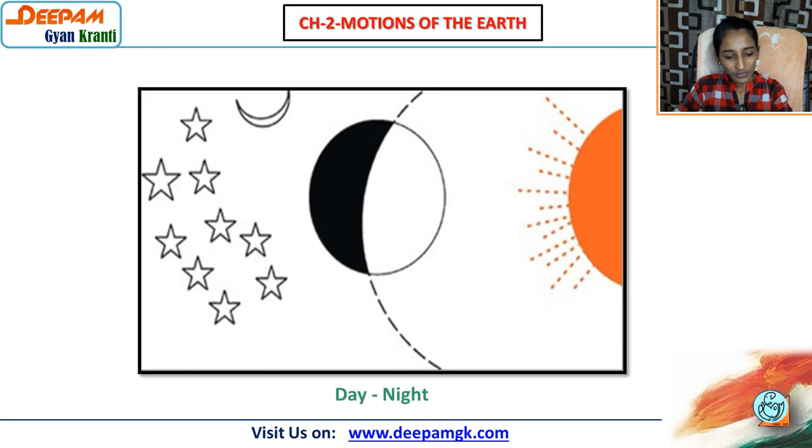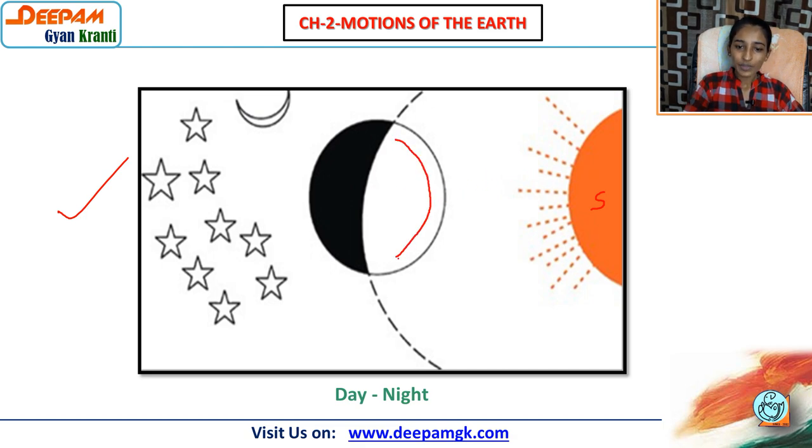Now here you have the diagram that is also very important. Say this is the sun and this one is our earth. In this white portion, the sunlight comes directly. In this area we have daytime, while as far as this back side is concerned, the sunlight cannot reach there. So here we have night.